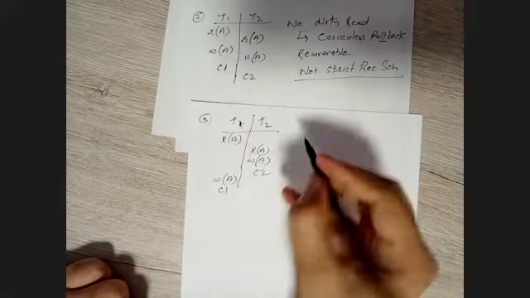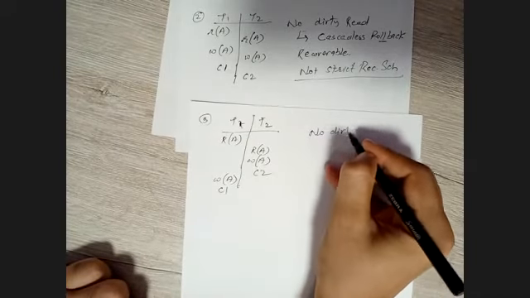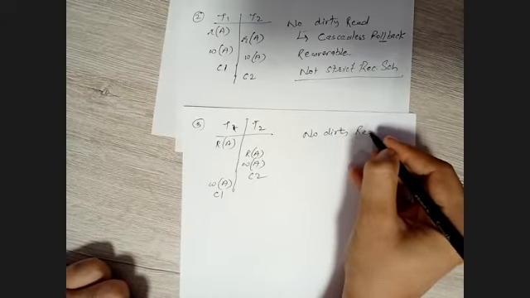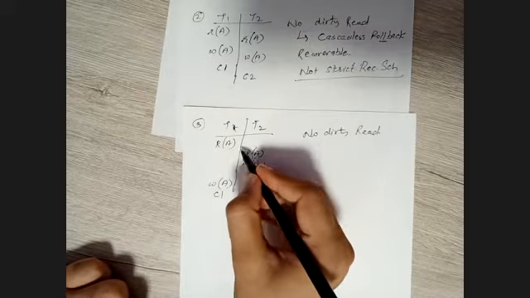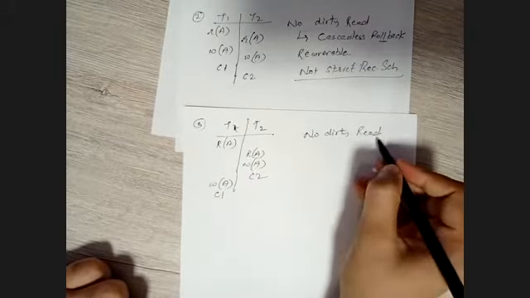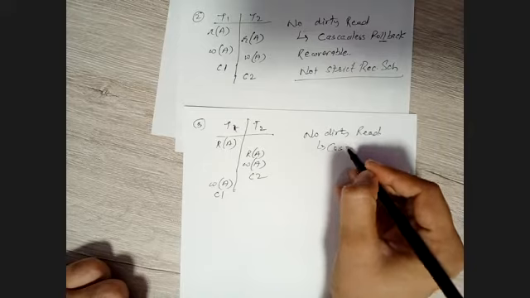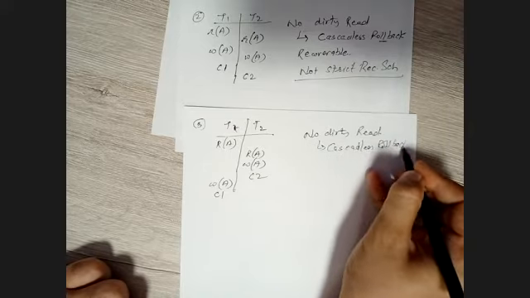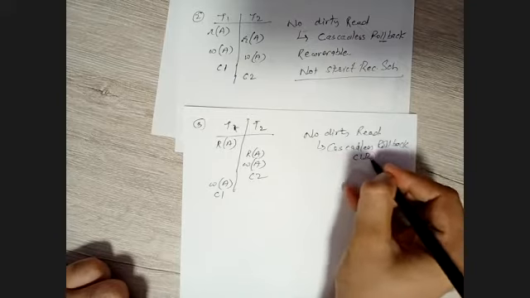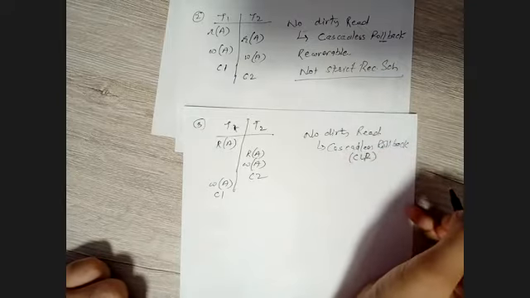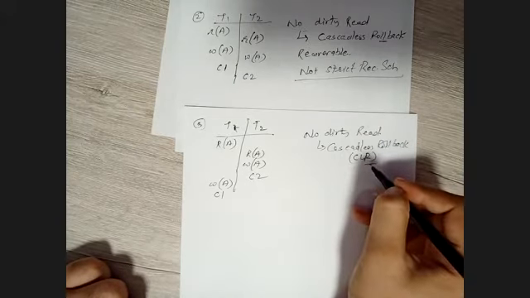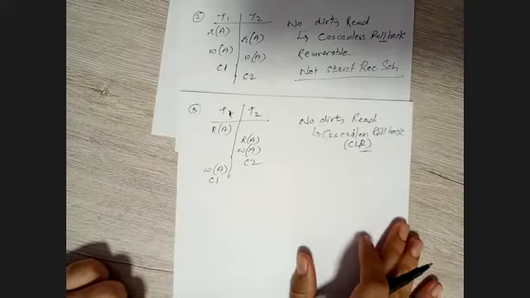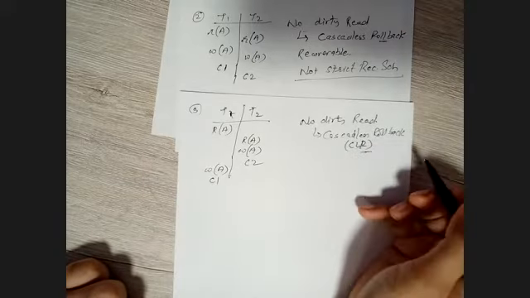So understand, still there is no dirty read. We can see that it's easy to recognize whether there is any dirty read or not. There is no dirty read again. Why? Because this read is only from this read, not from any write operation. No dirty read means it's cascadeless rollback. I will simply write CLR. You can understand cascadeless rollback. So don't confuse, it's not canonical LR, that is of compiler parser. CLR means cascadeless rollback.